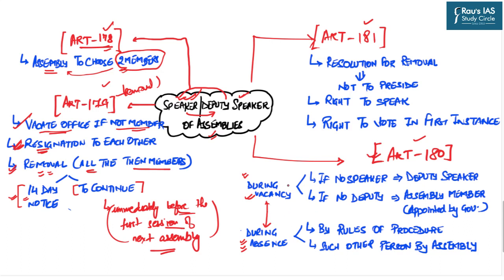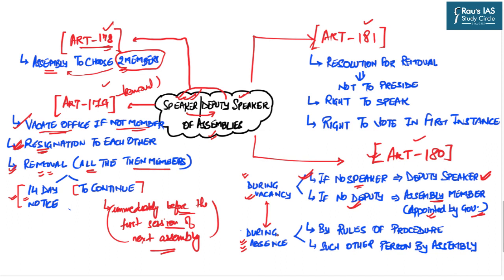For example, during the vacancy, if there is no Speaker, all the functions are to be performed by the Deputy Speaker of the house. Further, if there is no Speaker as well as no Deputy Speaker, then some other member is to be chosen from the assembly and he is to be appointed by the Governor.